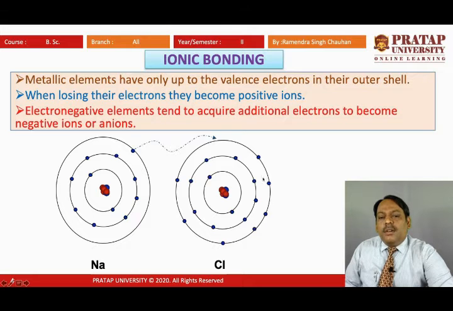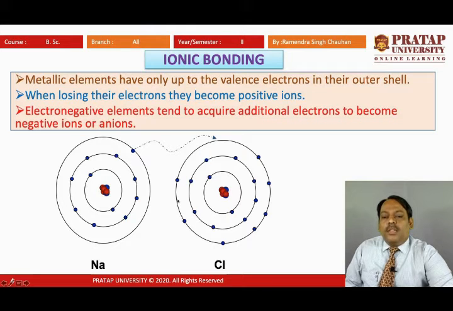There are 2 electrons in the first orbit, 8 electrons in the second orbit, and 7 electrons in the third orbit, that is 3s2 and 3p5. Sorry, that is the correct configuration.